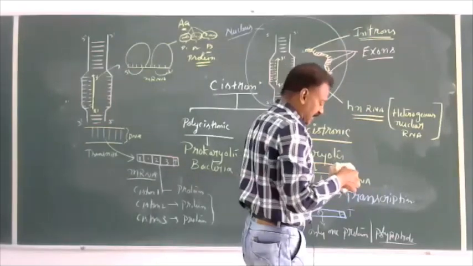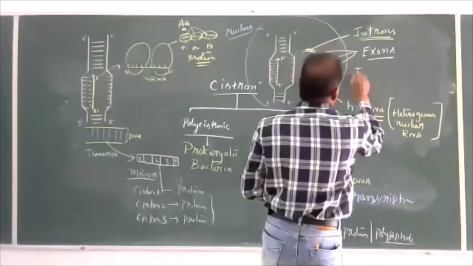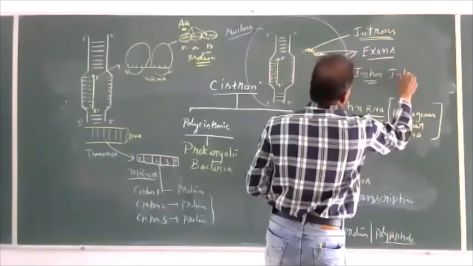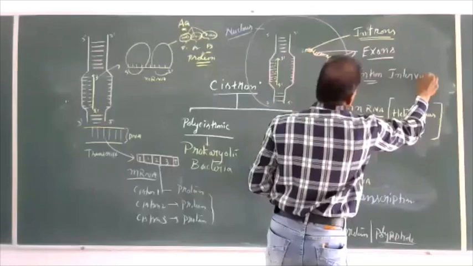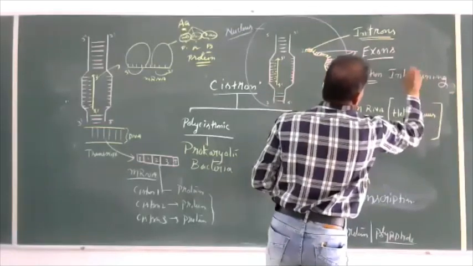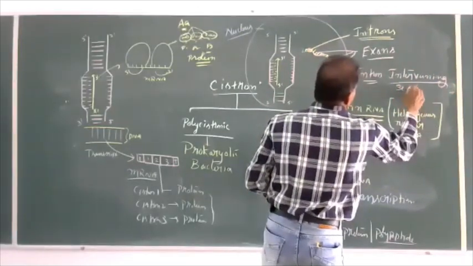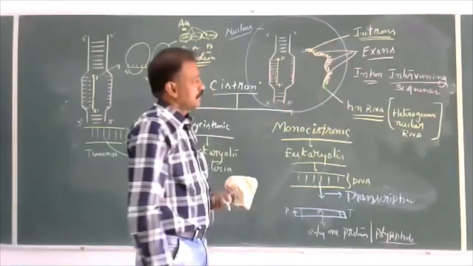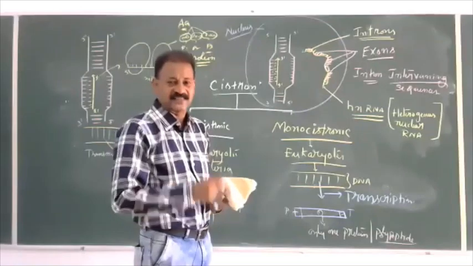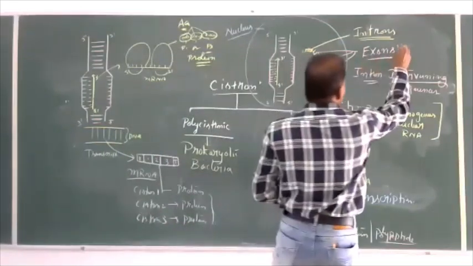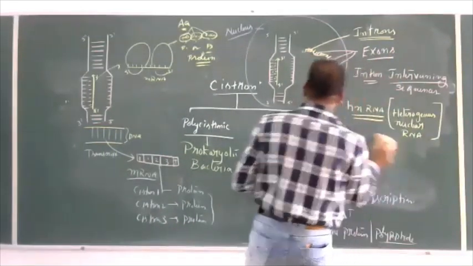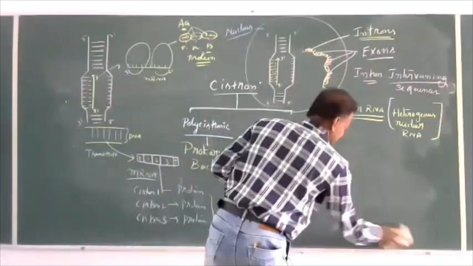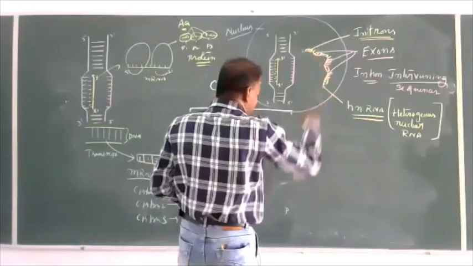Let us see what these are. Introns, intervening sequences. What are intervening sequences? Let us see. Exons, expressed sequences. So I want to show this diagram here.